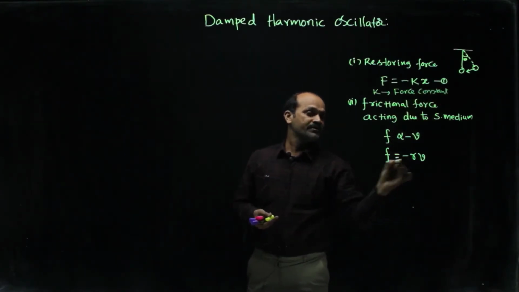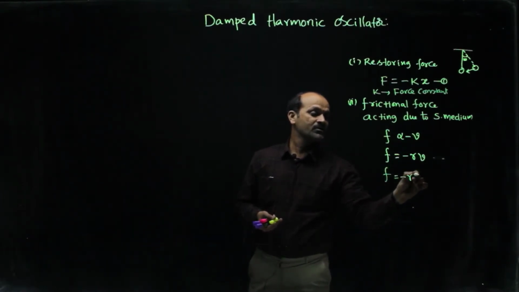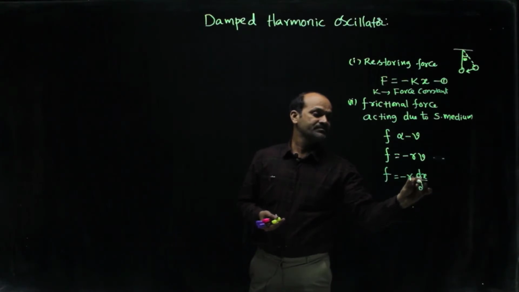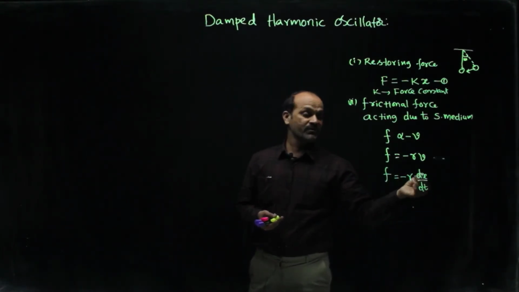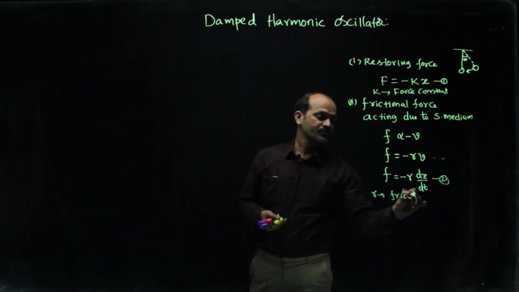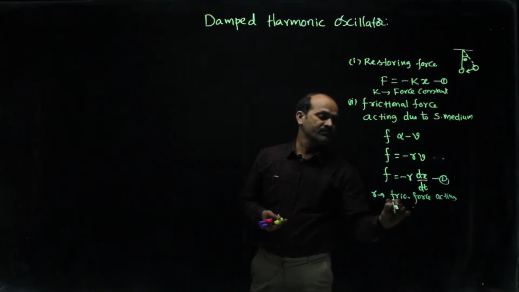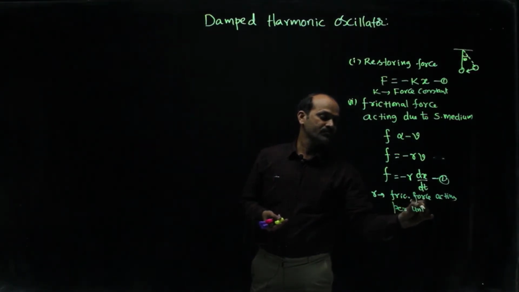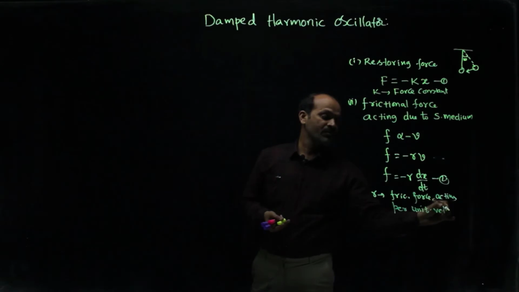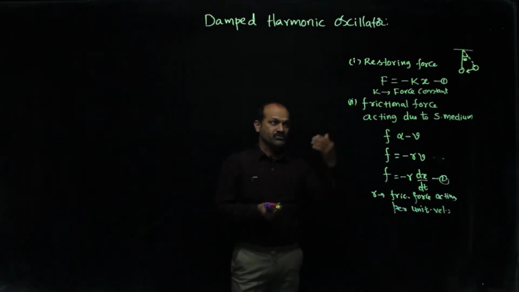Okay, and this is one more step. I write minus r into dx by dt. If x is the displacement, velocity will be dx by dt, and r is the frictional force acting per unit velocity of the particle, that is, the frictional force acting on the moving or oscillating particle per unit velocity of it.